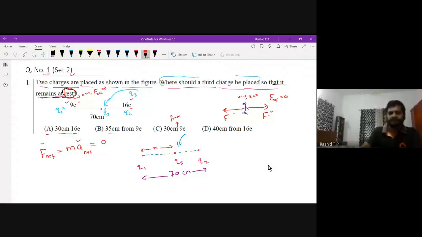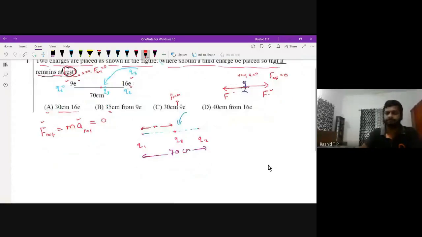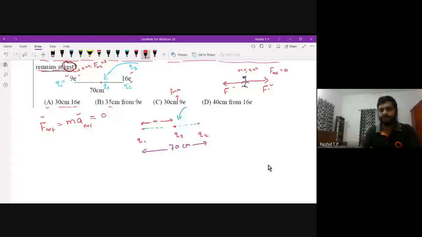The idea here is, if the system of the charges is at rest, then the force acting on any charge due to other charges should be zero. That is the most important factor. Let us find, if we bring the third charge Q3 to this position, at a distance x centimeter from the charge Q1, and this distance will be exactly 70 minus x, then the total force acting on the charge Q3 should be zero.